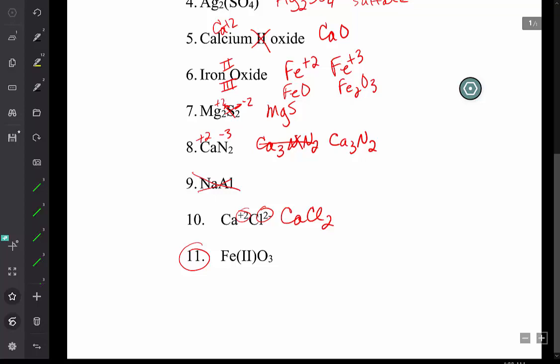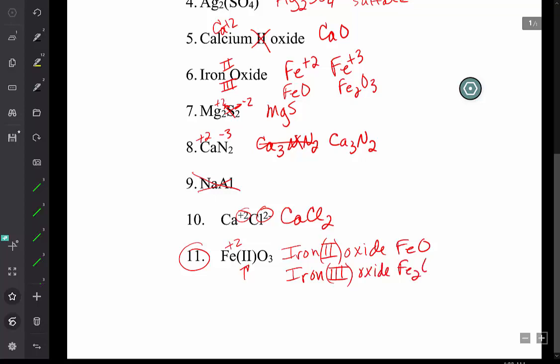Fe2O3 is the student meaning that this has a +2 charge. You would never use a Roman numeral in a formula, so that might mean iron 2 oxide, which would be FeO, or perhaps the student meant to write the 2 as a subscript, and that would be iron 3 oxide, and that formula would be Fe2O3. So just some of the common misconceptions. I hope that is helpful to you.